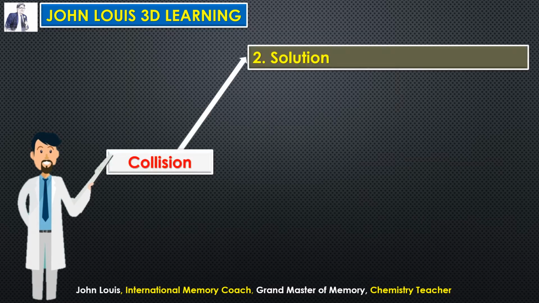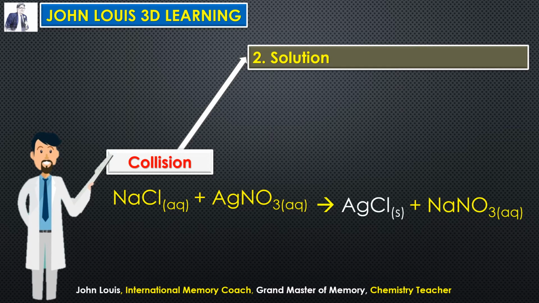So the second condition is solution. By making a solution, we can make them collide with one another to undergo a chemical change. For example, sodium chloride salt is dissolved in water, we get sodium chloride aqueous solution. And similarly, silver nitrate is dissolved in water, we get silver nitrate aqueous solution. But when you mix them together, we will get silver chloride precipitate. We will get a solid substance. From this we can understand a new product is formed. The chemical reaction has taken place. So the other product is sodium nitrate solution.